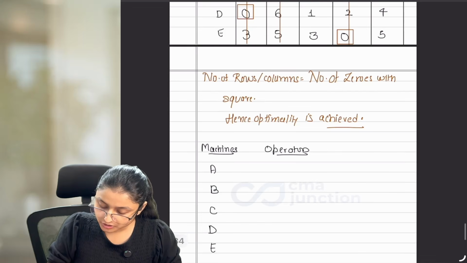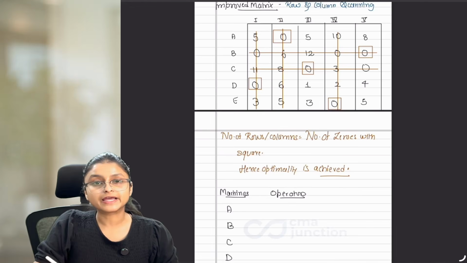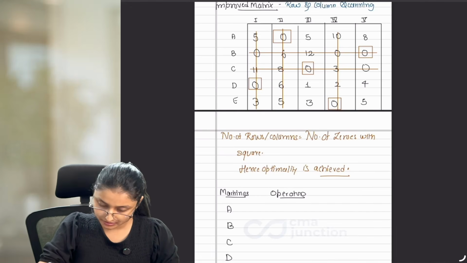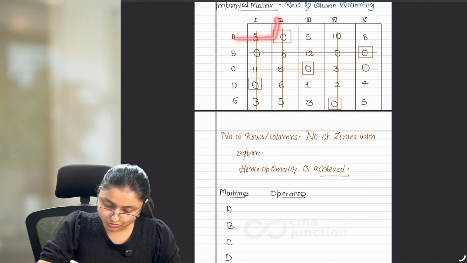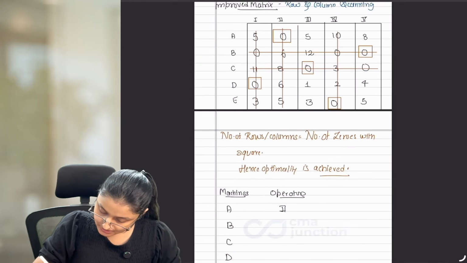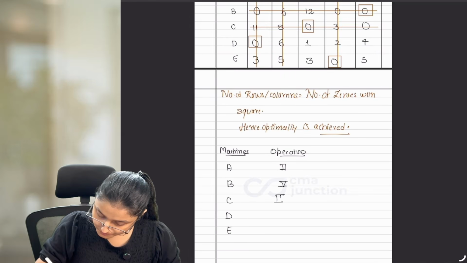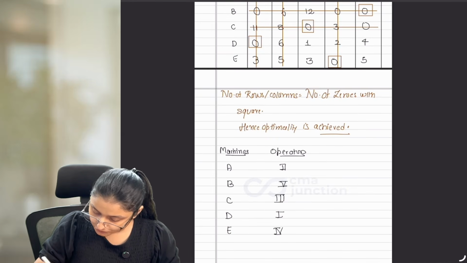An operator allotted to machine A is wherever we have 0 with square, that is where allotment or assignment has been made. So A machine is assigned to operator 2. B machine is assigned to operator 5. C is assigned to operator 3. D is assigned to operator 1. And E is assigned to operator 4.